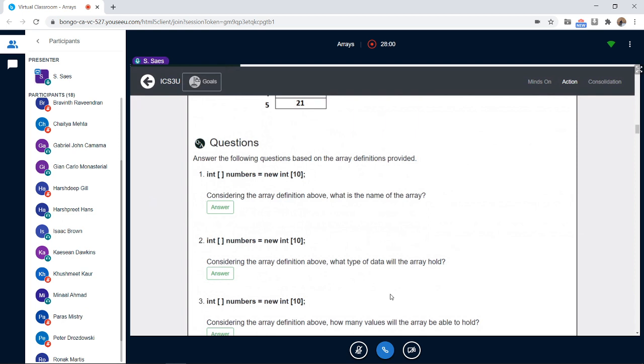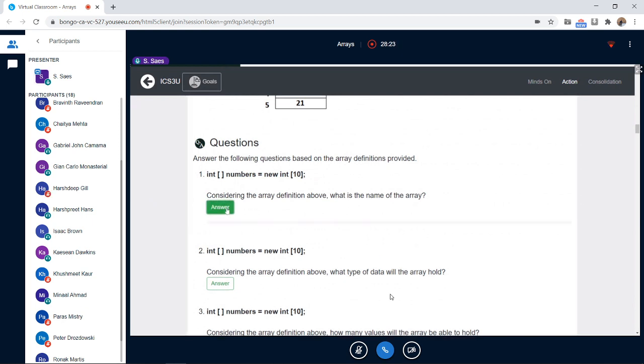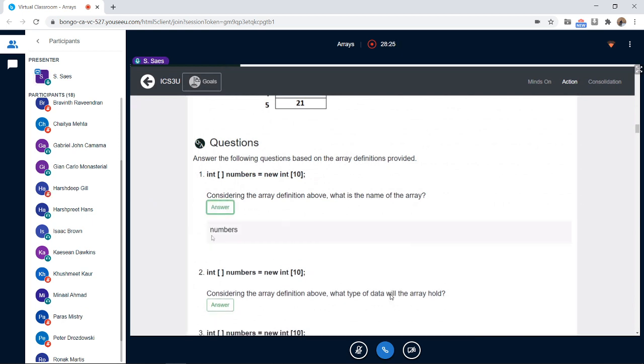Considering the array definition above, what is the name of the array? I hope you are not sleeping. Yes, numbers is the right answer because numbers is the name of it. When you click on answer, it also gives you the right answer.